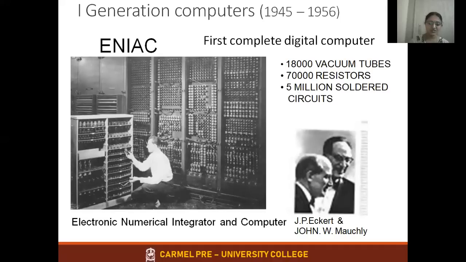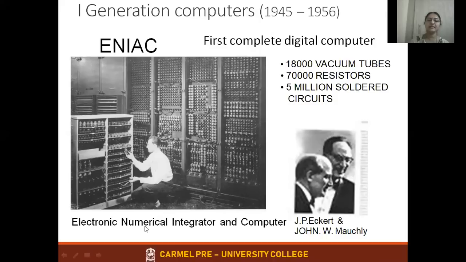Again, during the first generation, the first complete electronic digital computer was invented, called ENIAC. That is a short form. The full form of ENIAC, write it down in your book: ENIAC stands for Electronic Numerical Integrator and Computer.